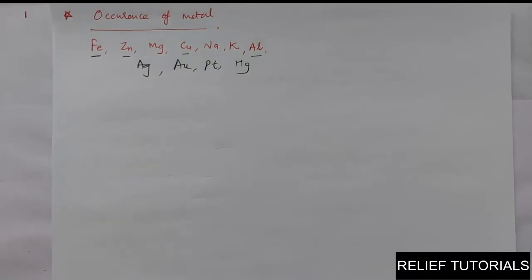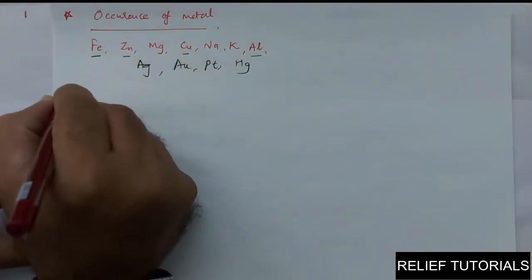Second question, are they found in the pure state? Are they found in the independent, meaning pure state, or not? If they are not available in pure state, then in which state are they available? And in whatever state they are available, how do we make it pure? A number of questions are there. So first of all, let me introduce to you some words before going towards the answers to all such questions. Some words are to be remembered.